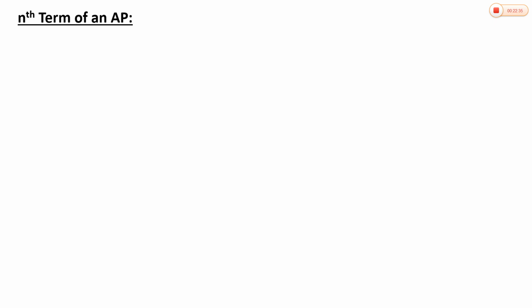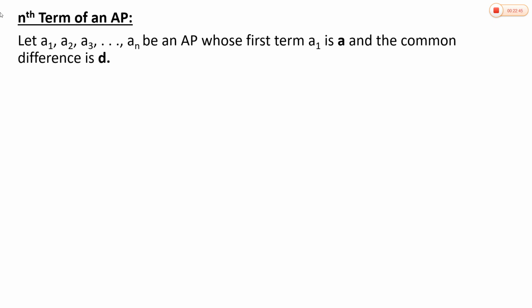Next we will see the very important nth term of an AP. How to find the nth term of an arithmetic progression. For this, let us consider a1, a2, a3, etc., an, be an AP whose first term is a1, that is a, and the common difference is d. Then, you know how to find the second term. Second term a2 is equal to a plus d. First term plus common difference gives the second term.